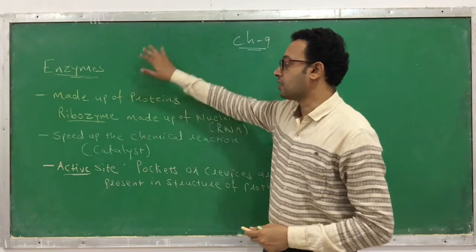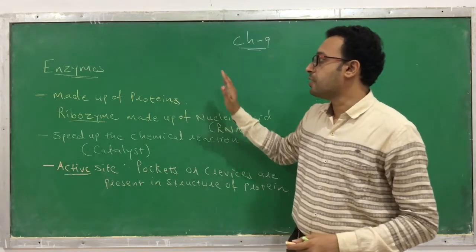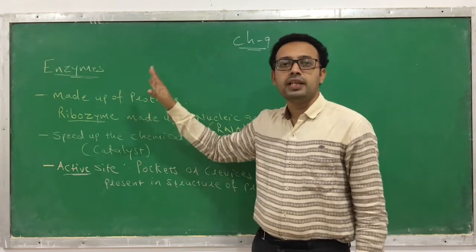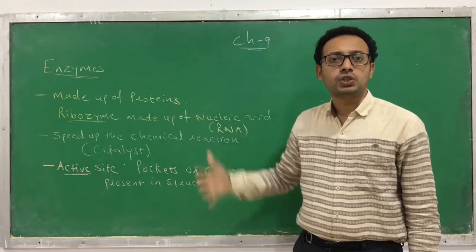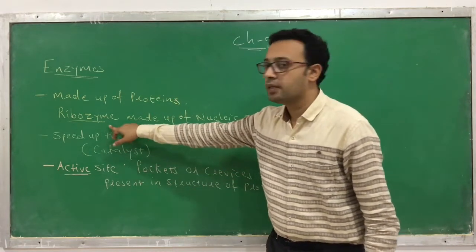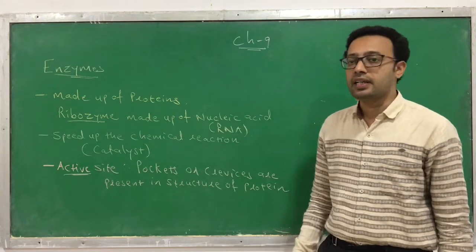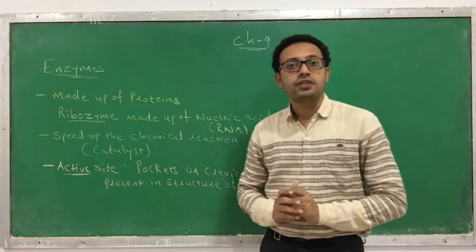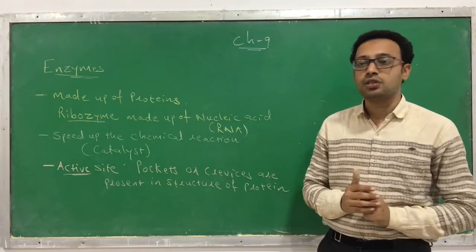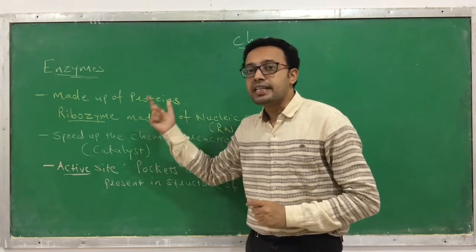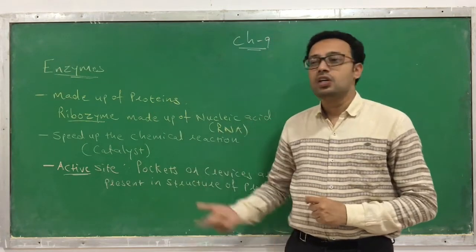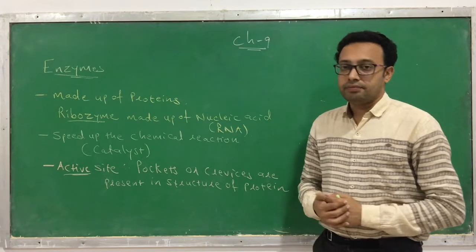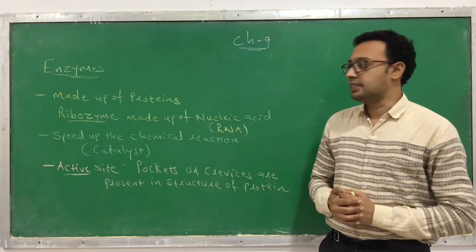So I again repeat, what are enzymes? Enzymes are made up of proteins. Most of the enzymes are made up of protein, but there is also an exception, called a ribozyme. The ribozyme is made up of a nucleic acid, RNA. What is the role or function of an enzyme? The function of an enzyme is that it increases the velocity of a reaction, or the speed of a chemical reaction.